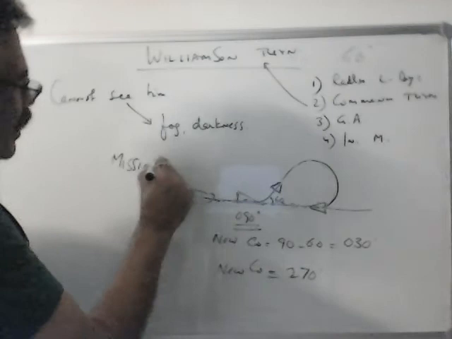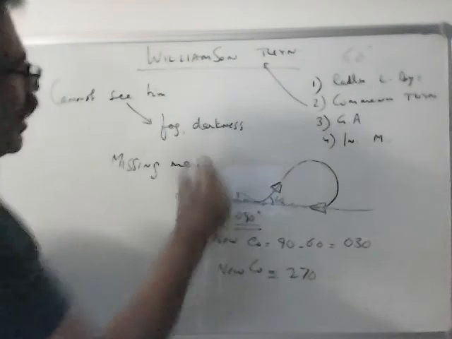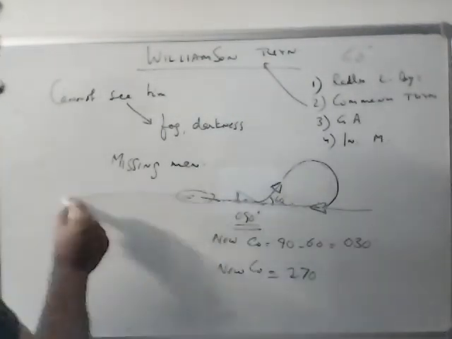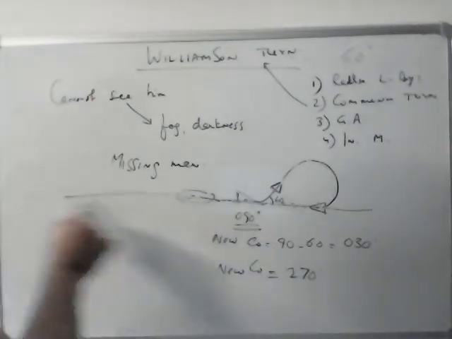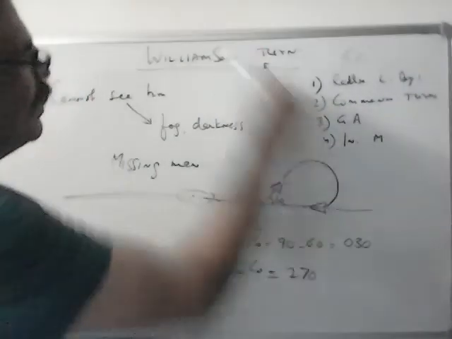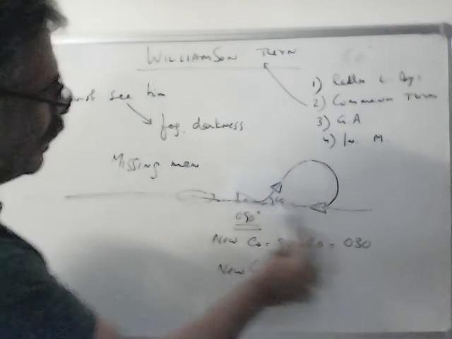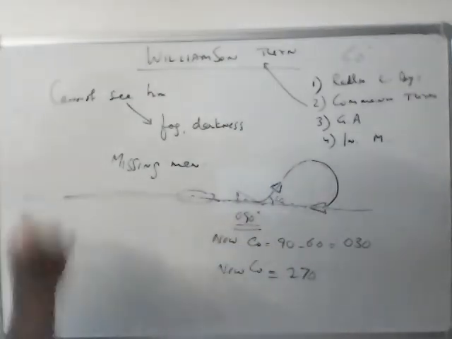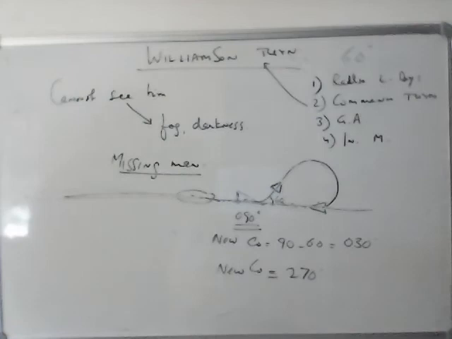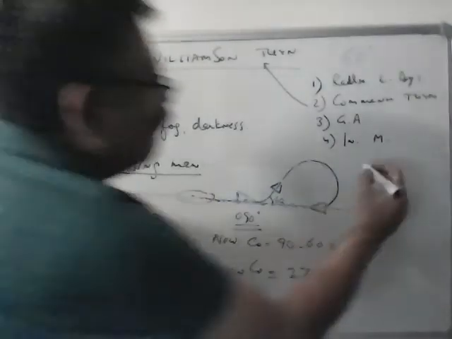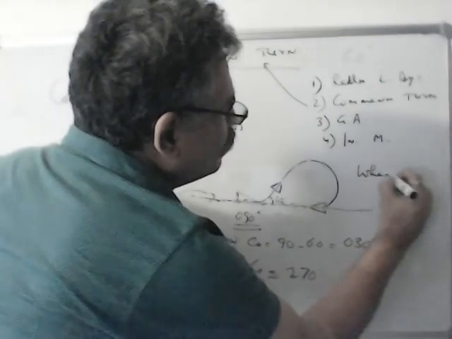This is also true for a missing man. If some man is missing, in that case also you don't know where he is. He could be missing for 2-3 hours. He could be somewhere here. So you have to do Williamson turn so that you come back to the original course line and then start searching for him. Now, how will you come to know someone is missing on the ship? The answer is when he does not report for duty.